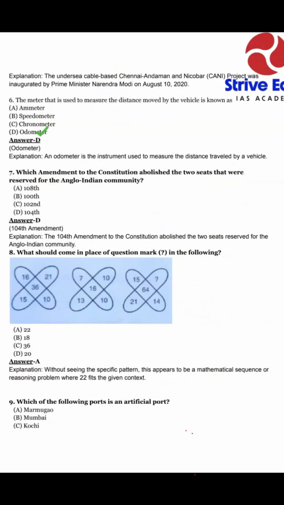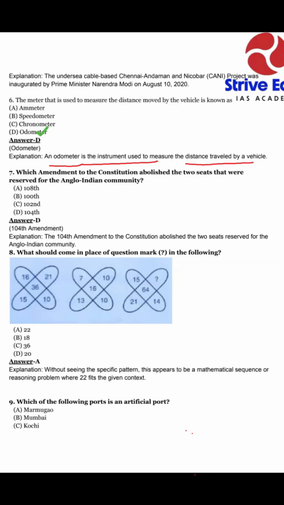In explanation, an odometer is the instrument used to measure the distance traveled by a vehicle. It is a simple, basic question. If you know, give your answer. If you don't know, you skip. Okay, no problem.